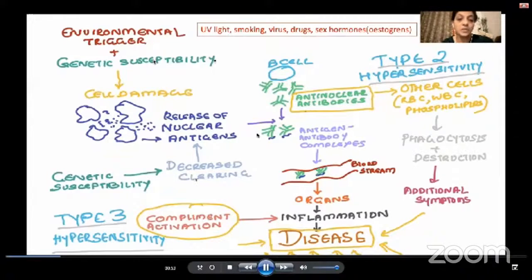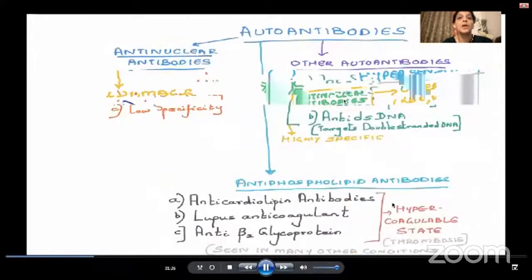These antibodies combine with the nuclear antigens, forming complexes, and they get deposited in the vessel walls and are transferred to multiple organs where there is a localized inflammation involving the complement pathway, resulting in cell destruction and the disease. These anti-nuclear antibodies can also be directed against other cells such as RBCs, WBCs, etc., which causes phagocytosis, destruction, and additional symptoms which can occur in this disease.